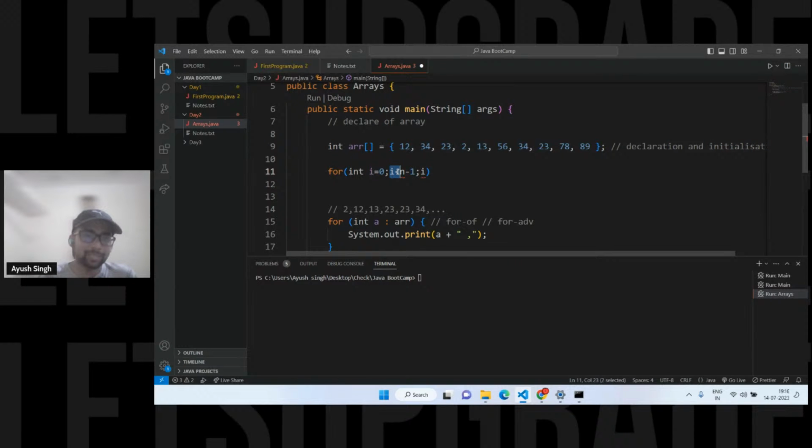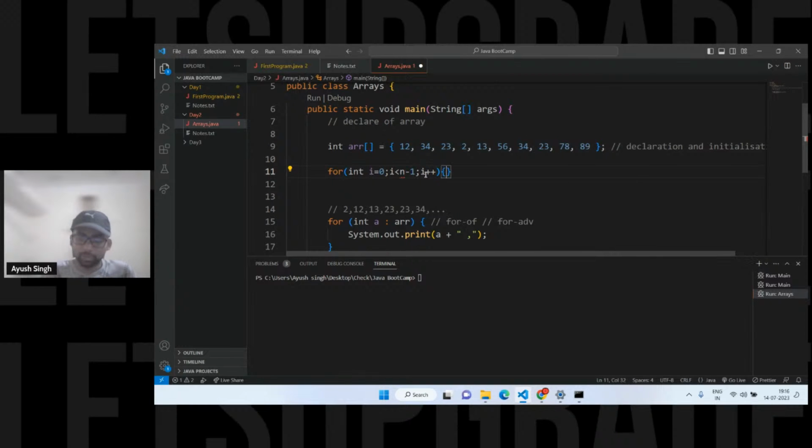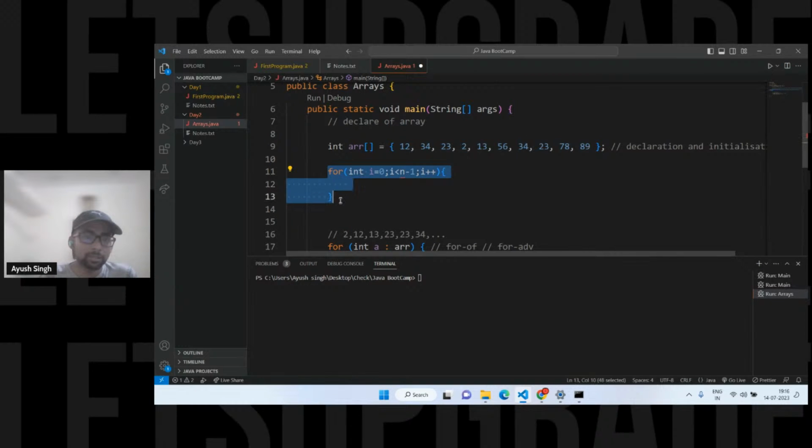Why is it I less than? It means I don't want to go to the last index, just one before. Why is it less than? Because obviously the indexing starts with 0, right? You'll get it, I'll show you the dry run as well, don't worry. So this is the simple first outer loop.